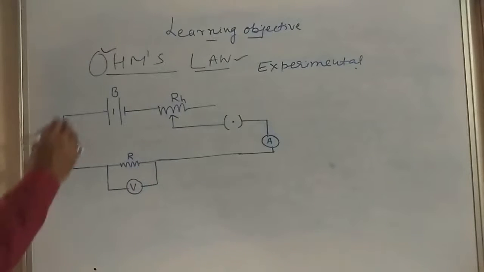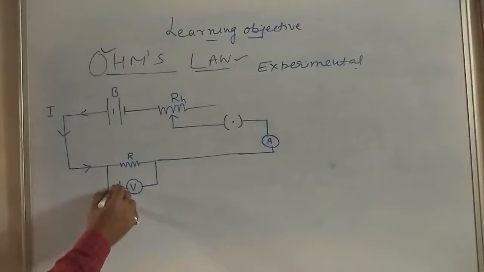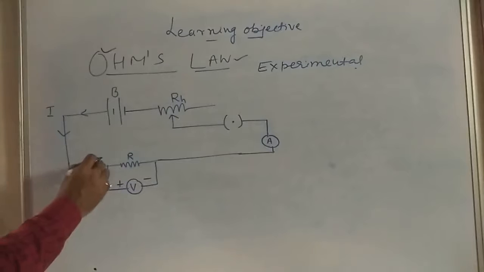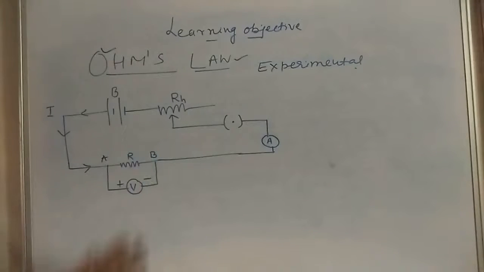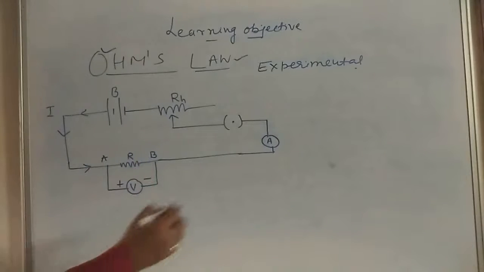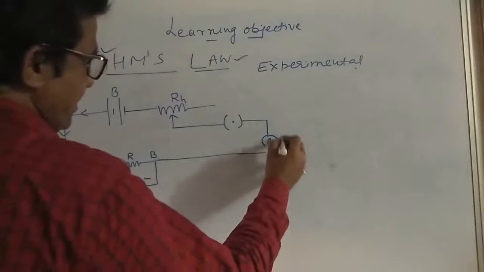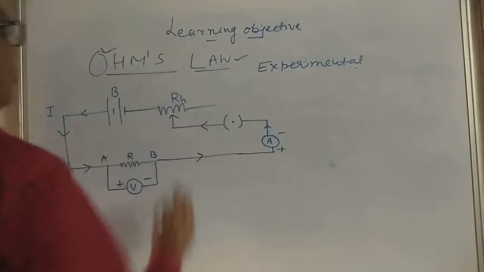This is the circuit diagram. Current is flowing like this. This is I. Here is the current, the positive and negative terminals of the voltmeter. Here A and B are the ends of this resistance. Now, this is the ammeter. Now, draw the circuit diagram.